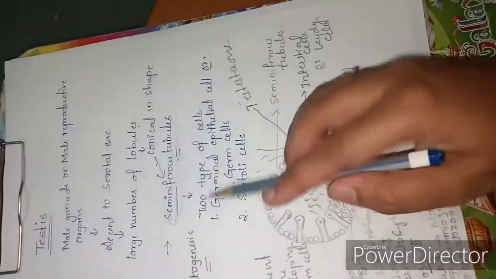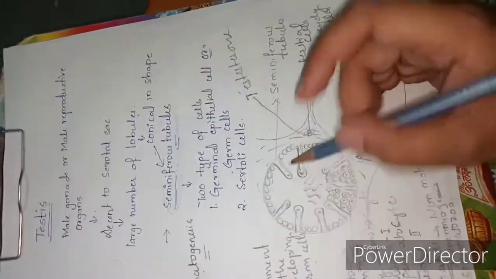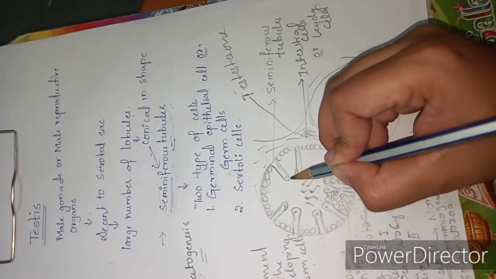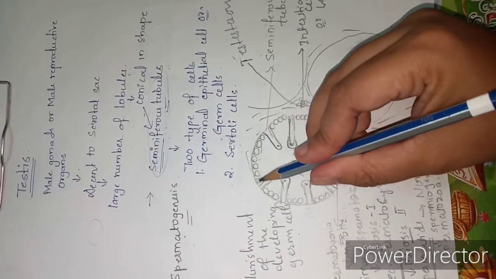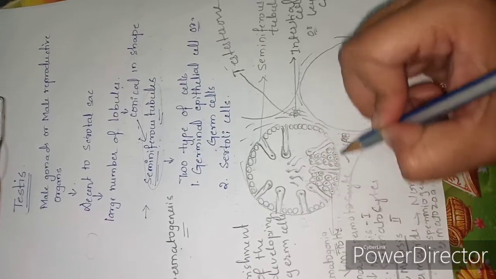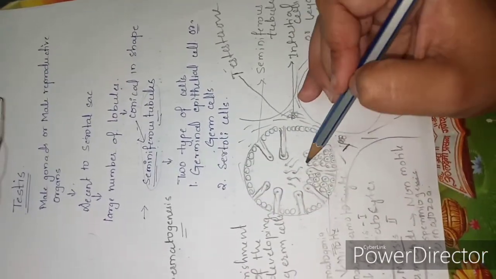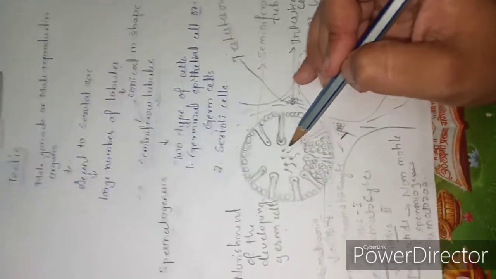These seminiferous tubules have 2 types of cells, that is germinal epithelium cells and the Sertoli cells. These germinal epithelium cells undergo a process of spermatogenesis to form functional spermatozoa.